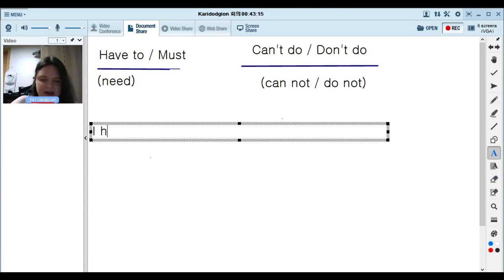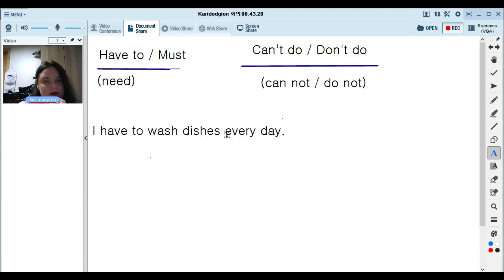For example, I have to wash dishes every day. Why? If I didn't wash dishes, my kitchen would be very dirty. So I have to wash dishes every day. So the verb is wash.